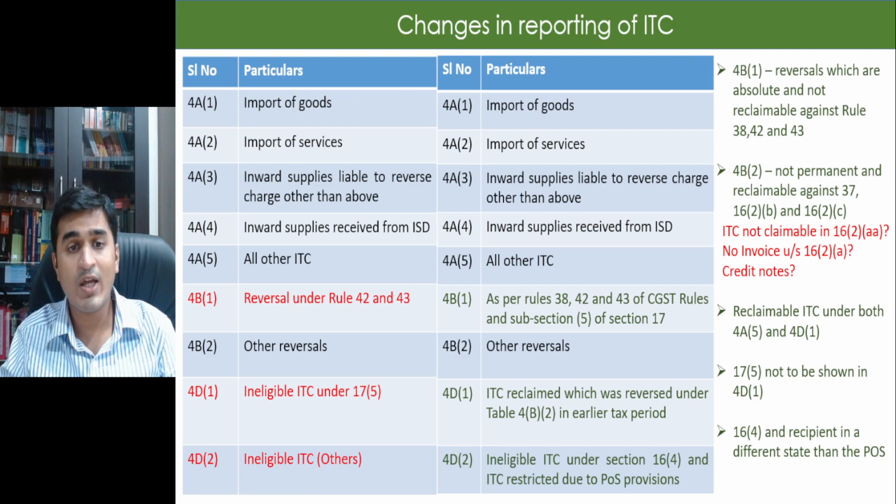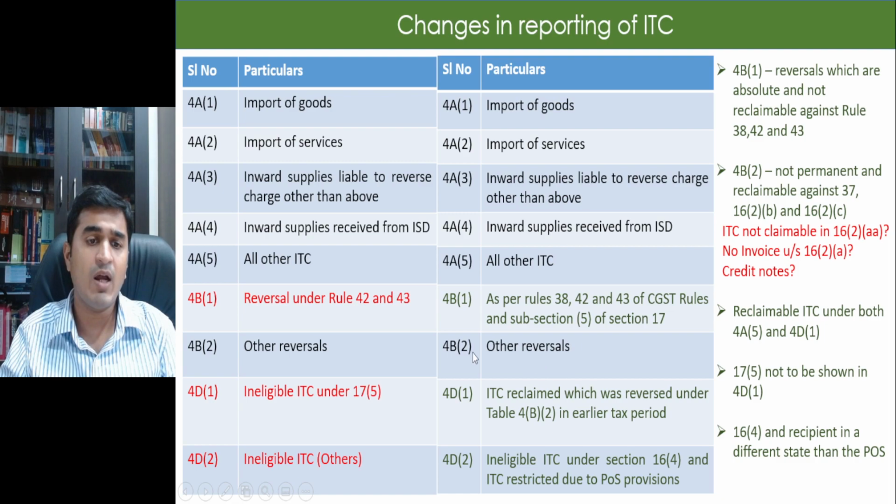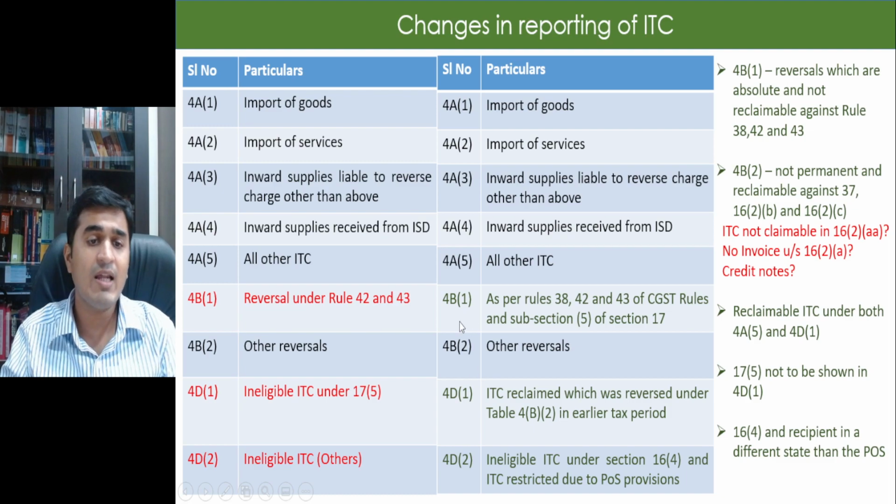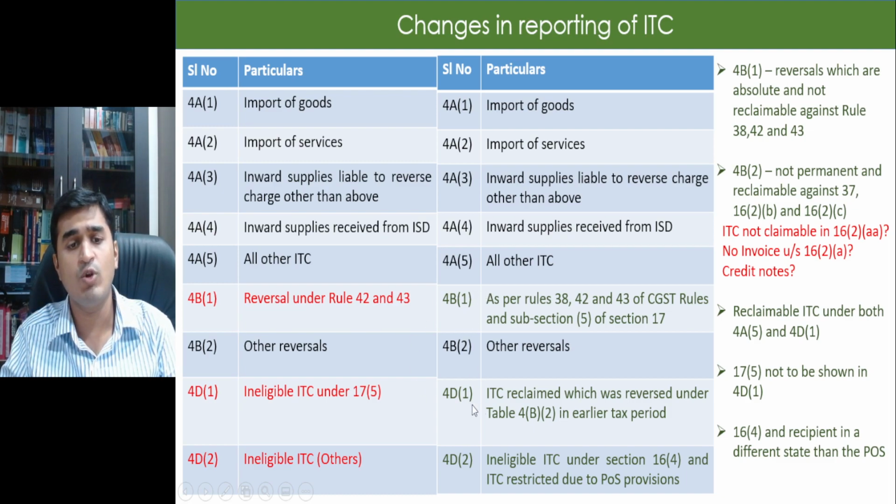So the law now requires me to reverse that ITC, whatever I have claimed under other reversals. Thereafter, once the supplier makes the payment of taxes through 3B, let us say he had not filed his 3B, now he has filed his 3B, then I can reclaim that ITC by showing it under 4B1 and 4A5 and 4D1, which is all other ITC and ITC reclaimed.